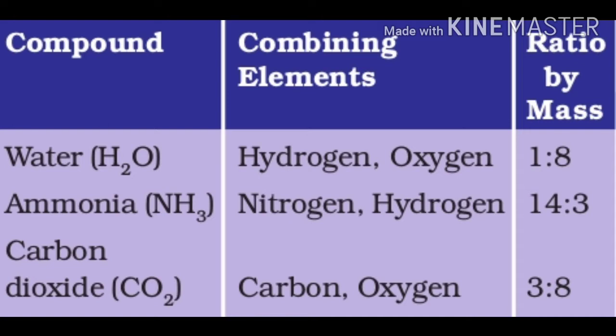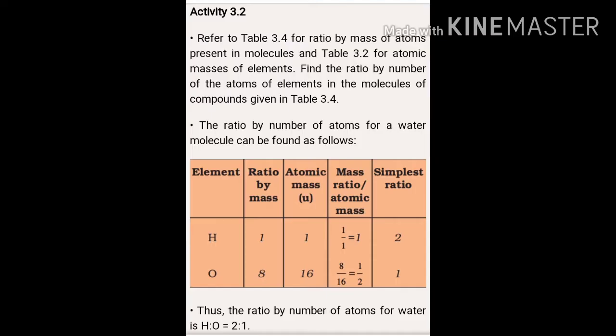Ammonia's chemical formula is NH3. It is a combination of nitrogen and hydrogen. There is one nitrogen atom and three hydrogen atoms. They combine with the ratio of mass 14:3. Third example, carbon dioxide, CO2. There is one carbon atom and 2 oxygen atoms.